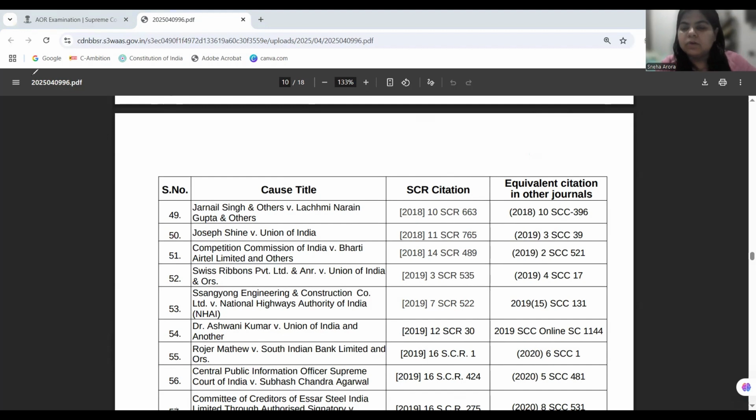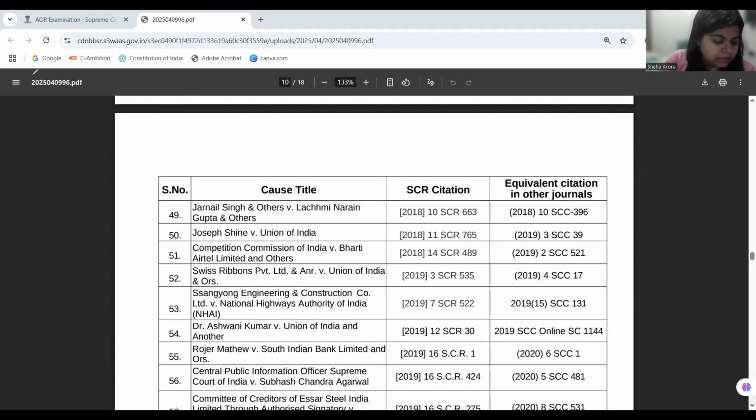So the court is reading down adultery in Joseph Shine versus Union of India, also finding it violative of equality: if you are punishing men for it, why are you not punishing women for it? So adultery was also struck down, giving gender as the reason for it.